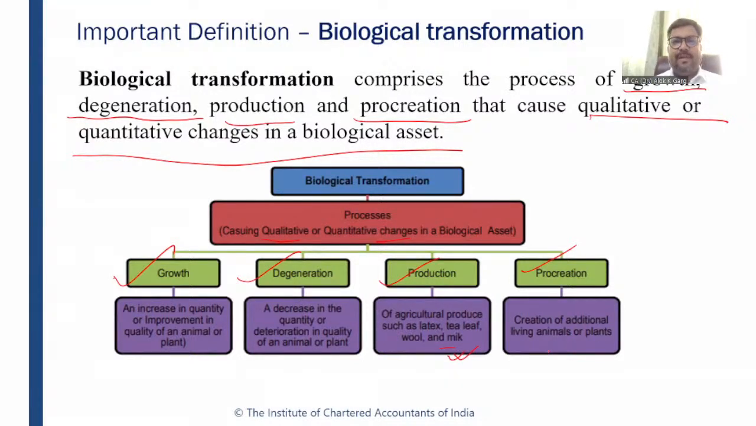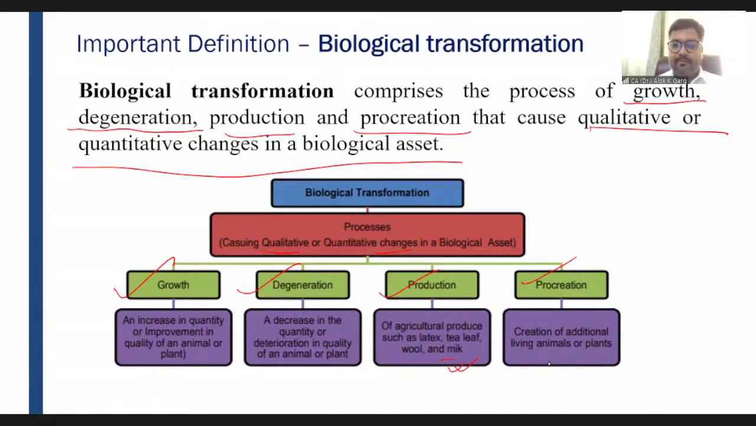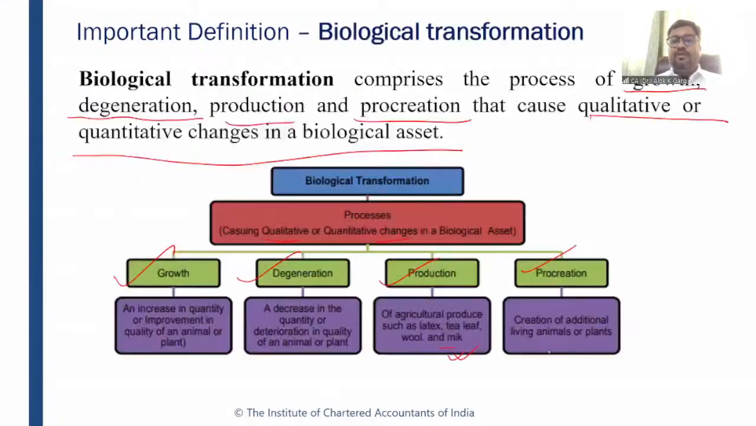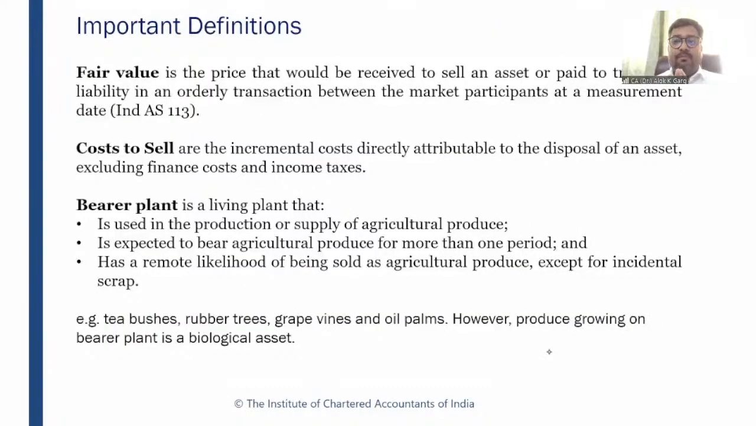These all are theoretical aspects, so no question will be expected from this theoretical aspect. But yes, you need to understand what is meant by harvest, what is meant by agricultural activity, what is meant by biological transformation, and whether an agricultural produce lying on a biological asset has to be recognized and accounted for at that point of time, or at the point of harvest. So it has to be at the point of harvest, right? Is it clear?